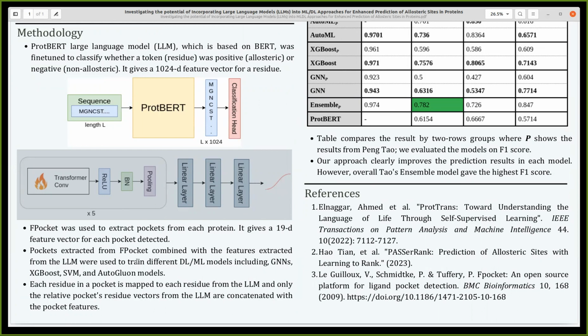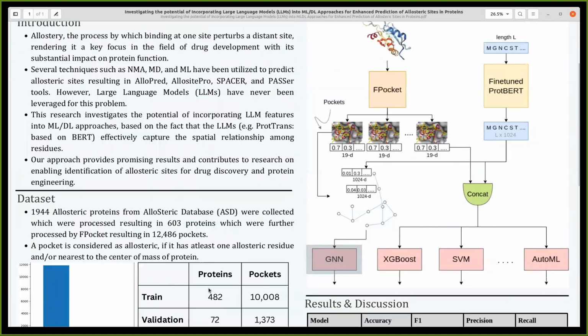Pockets extracted from Fpocket combined with the features extracted from the large language model were used to train different deep learning and machine learning models, including graph neural networks, XGBoost, SVM, and AutoGluon models. Here I would like to mention that AutoGluon is an AutoML library that tries several machine learning models in order to enhance prediction. Each residue in a pocket is mapped to each residue from the LLM, and only the relevant pocket residue vectors from the LLM are concatenated with the pocket features.